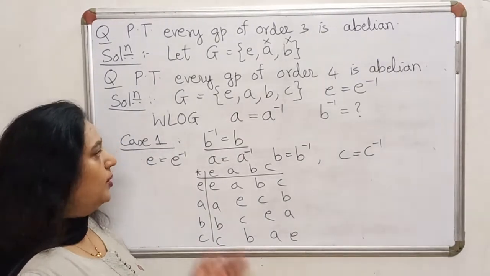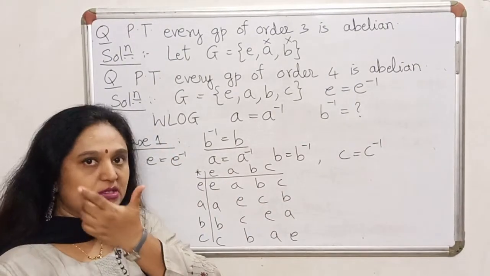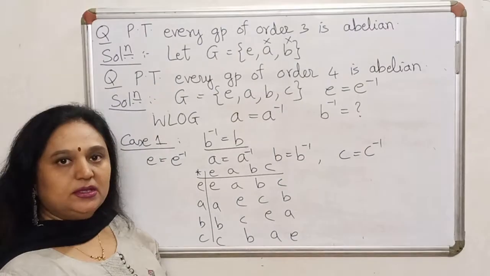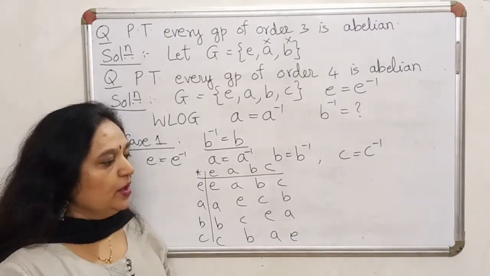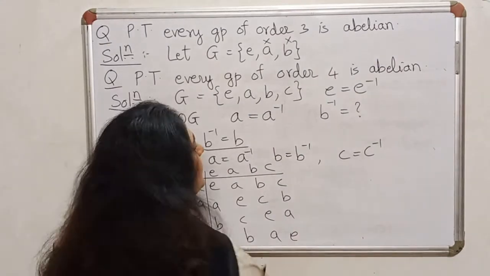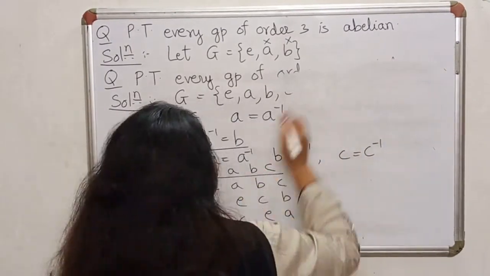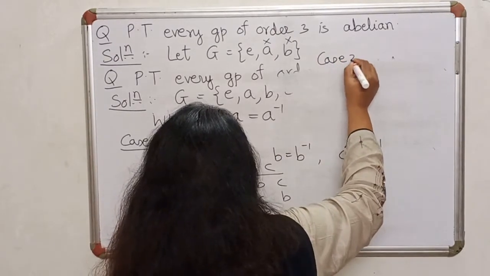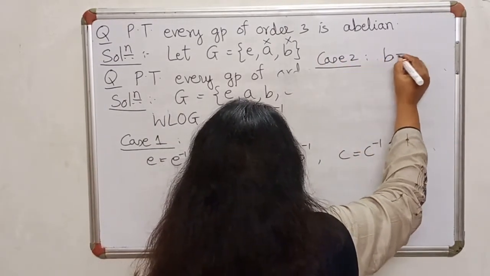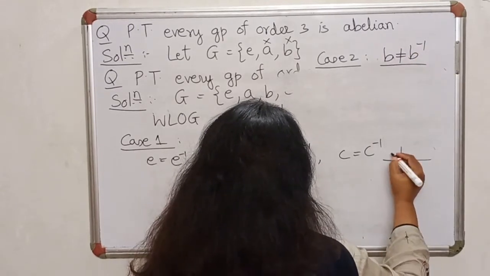Another way is to observe that in this group, every element is equal to its own inverse. And if that happens, the group has to be abelian. So this is one case. Another case is when B is not equal to B inverse. So suppose B is not equal to B inverse.